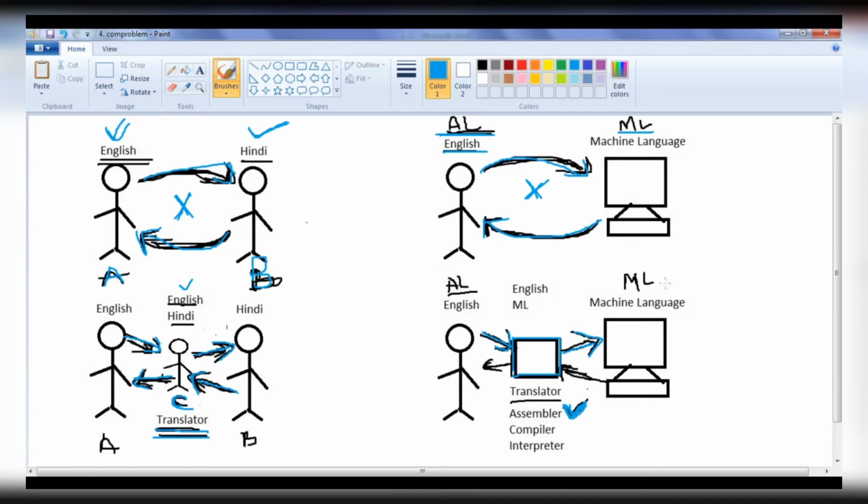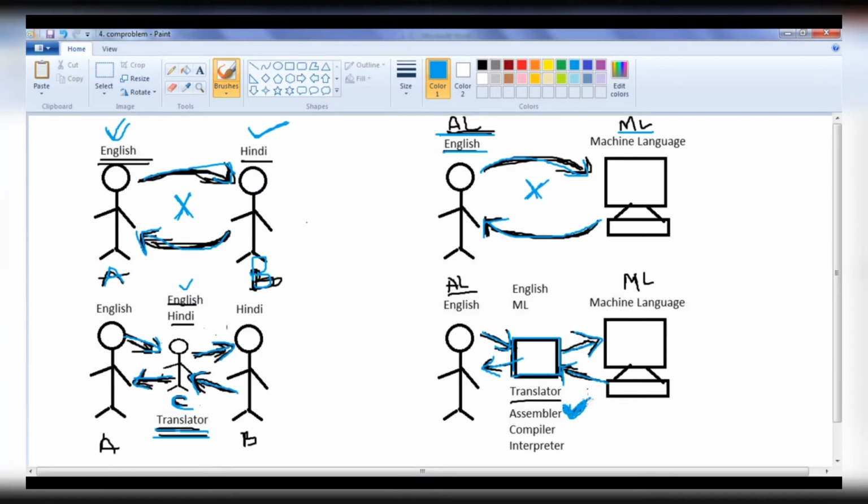As the machine knows machine language, it understands those statements, performs the operation and replies back in machine language only. Now the assembler converts those machine language statements to assembly language statements and gives them back to us. As we know assembly language, we can understand those statements and carry on the conversation.